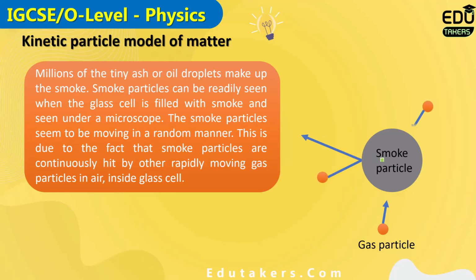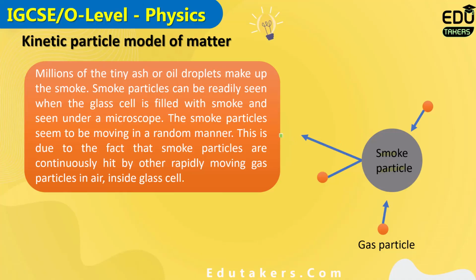You can see here there is a smoke particle. First of all, what is smoke? When a large number of oil droplets combine, they form the smoke. The smoke particles you can easily see when a gas cell is filled with the smoke and you observe it under the microscope. Here I take a smoke particle and its size is very large as compared to the gas particle.